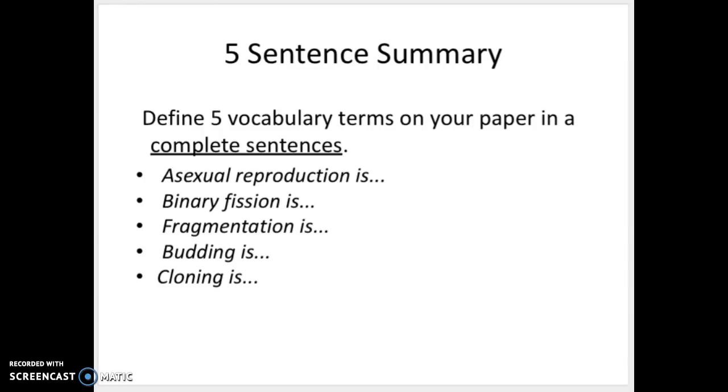I think I changed your note sheet on the back. There's a learning reflection with three different questions to answer. But if I did not, I'll have you define these five terms in your five-sentence summary. But I think I changed it and there's only three questions to answer. So go ahead and do that.